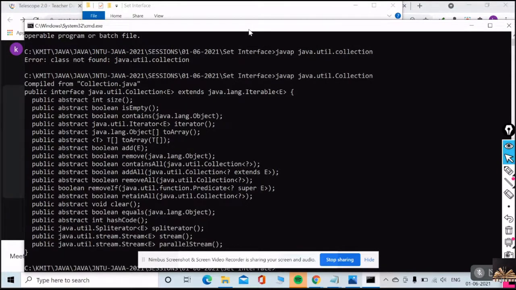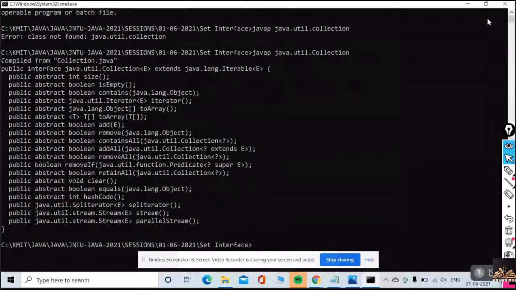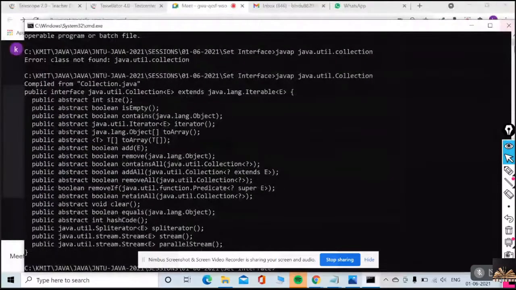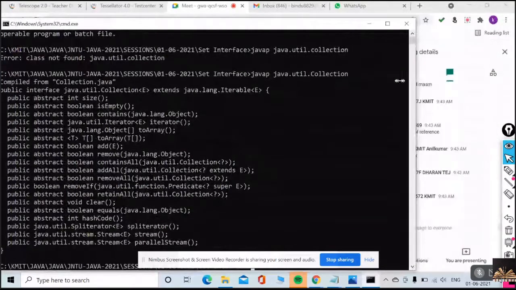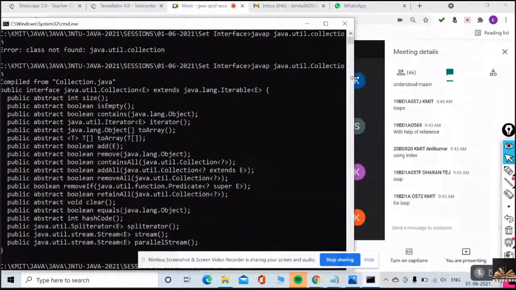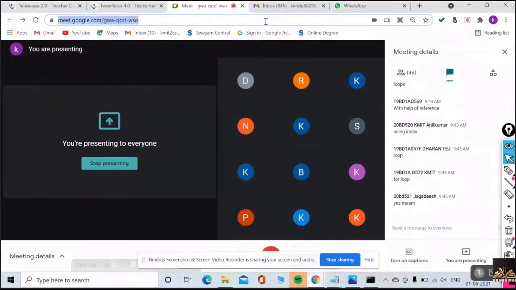Guys, look at this. Is the screen visible to you? Is this screen visible? Have a look at this.